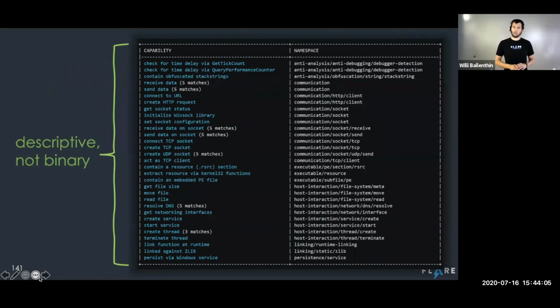Now, another thing that's important to realize as we're taking a peek at this output from Kappa is that Kappa isn't telling us whether or not it's looking at malware. That's not the purpose of the tool. Instead, what Kappa does is it gives us a description of the program that we're inspecting. And we leave it up to you to decide what that means in the context of your investigation.